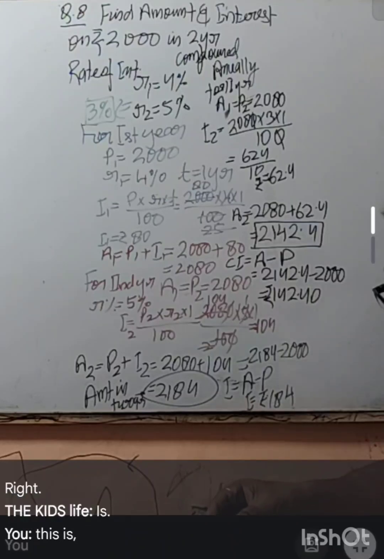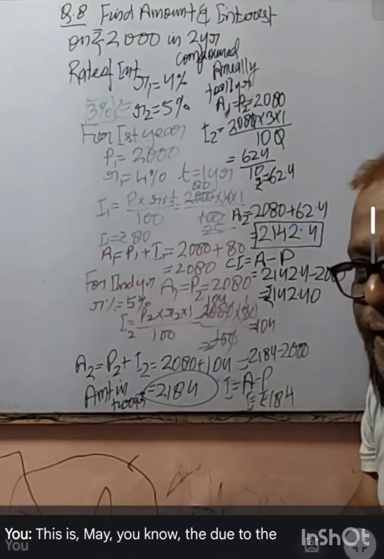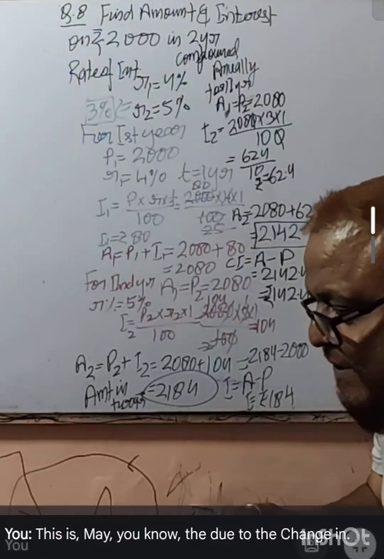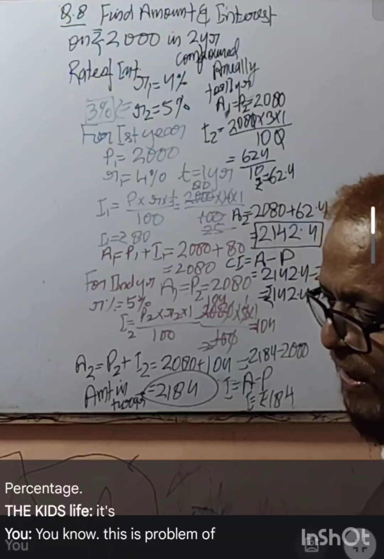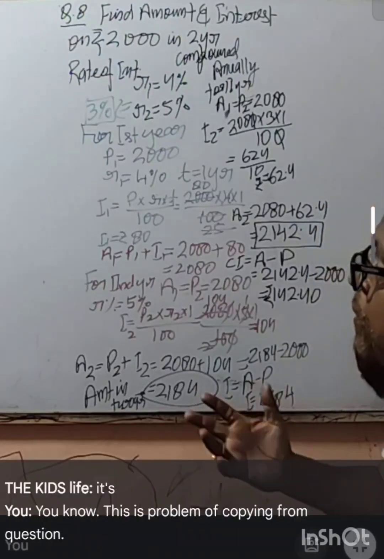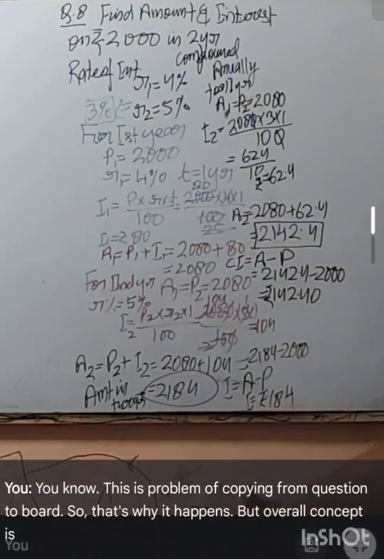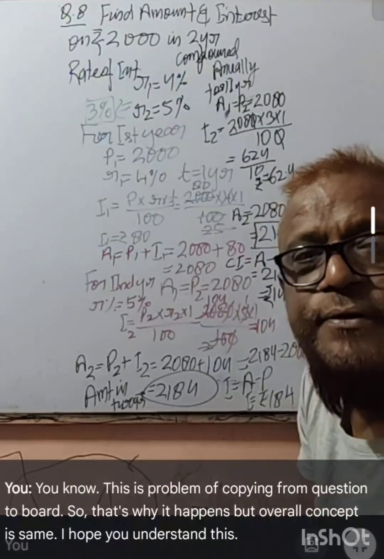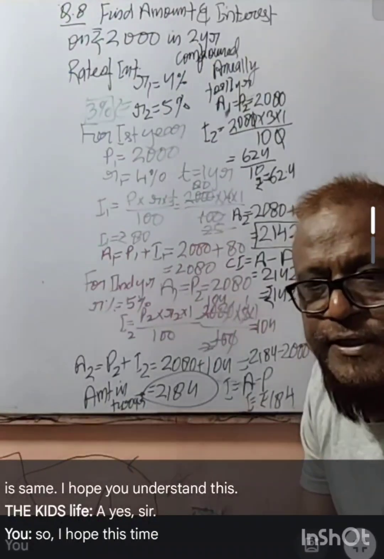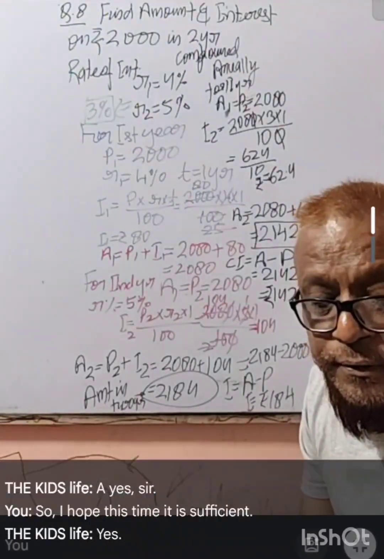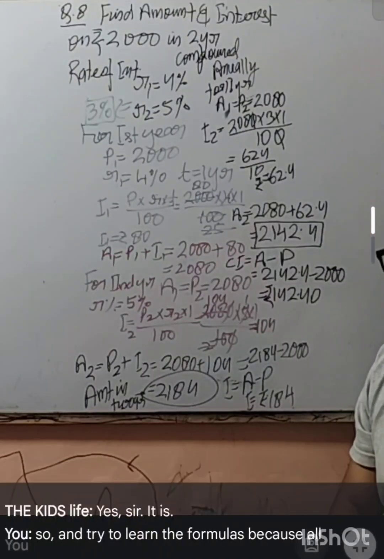This is due to the change in percentage, a problem of copying from the question to the board, but the overall concept is the same. I hope you understand this. And try to learn the formulas, because all the game is of formulas.